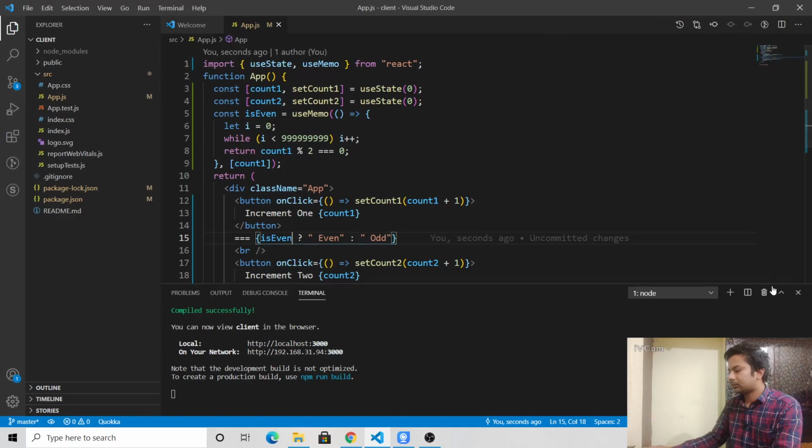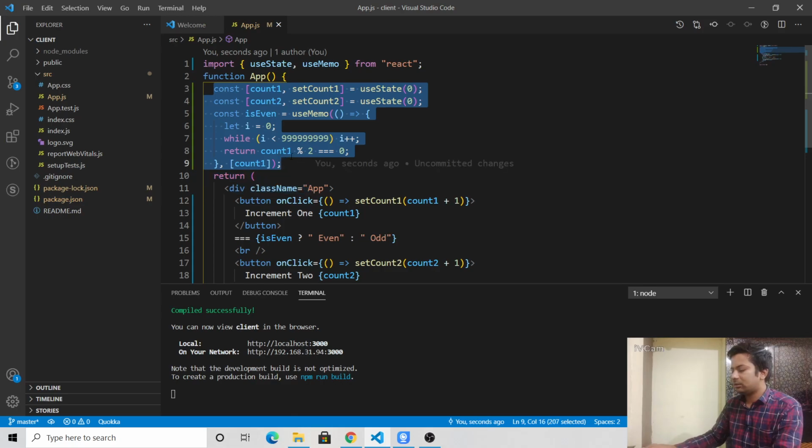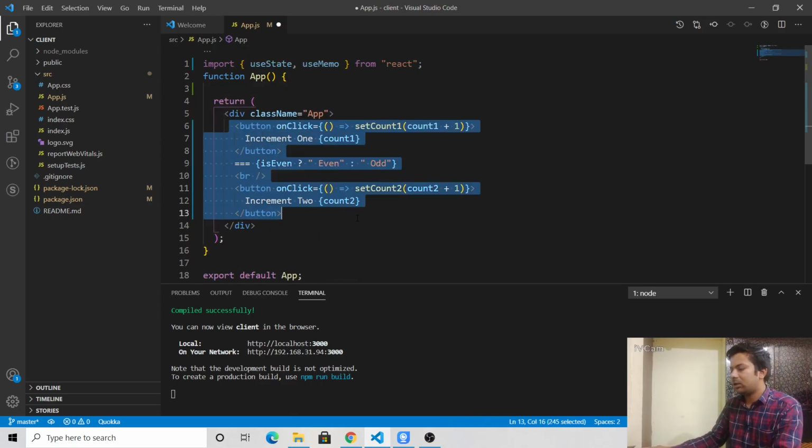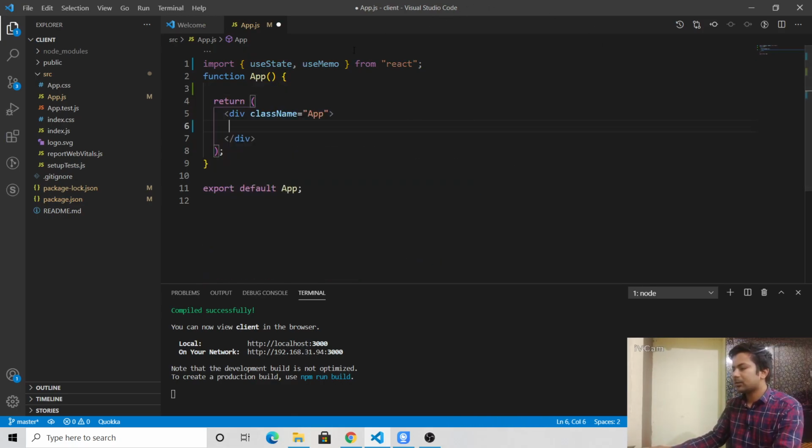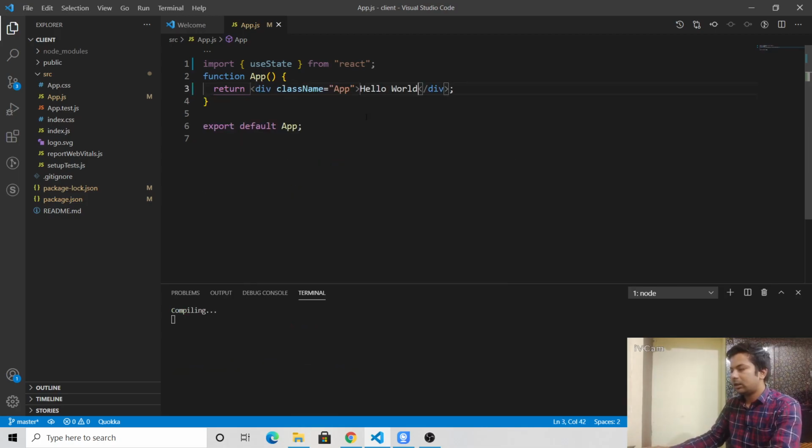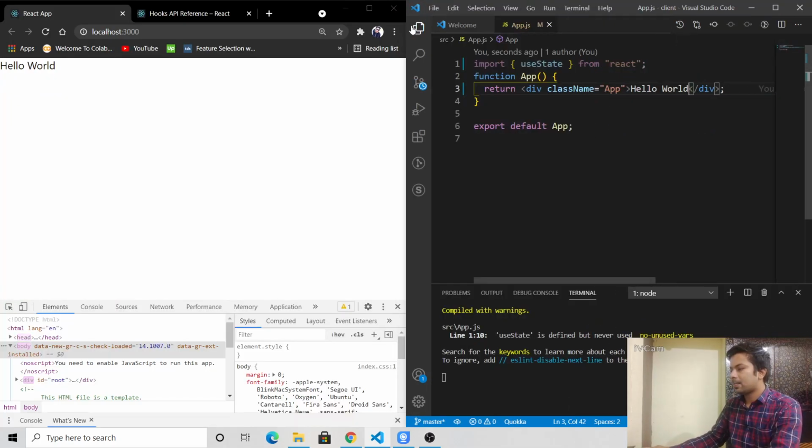So let me just delete the whole code base, so I can make you understand from the beginning. And yeah, we are importing useState. It's a normal create-react-app, nothing I have done. So here I'll just write hello world, and see, hello world is printing.